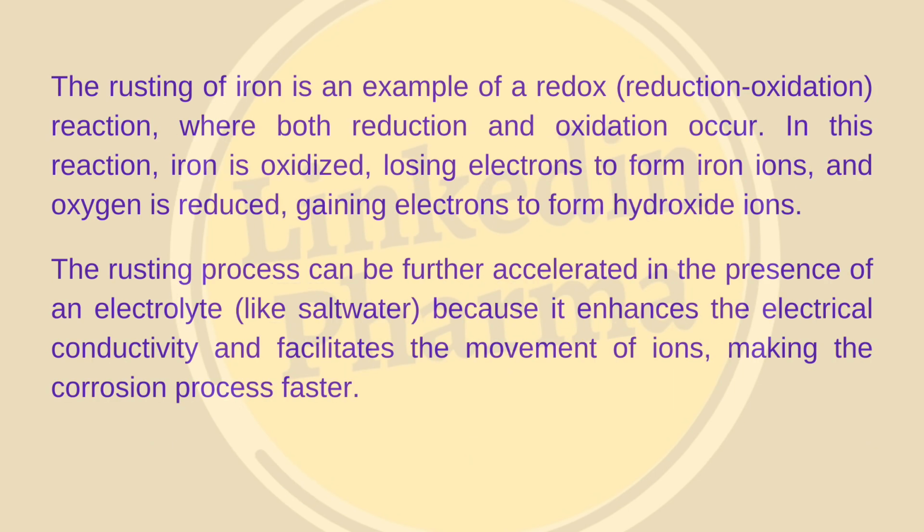The rusting of iron is an example of a redox (reduction-oxidation) reaction, where both reduction and oxidation occur. In this reaction, iron is oxidized, losing electrons to form iron ions, and oxygen is reduced, gaining electrons to form hydroxide ions. The rusting process can be further accelerated in the presence of an electrolyte, like salt water, because it enhances the electrical conductivity and facilitates the movement of ions, making the corrosion process faster.